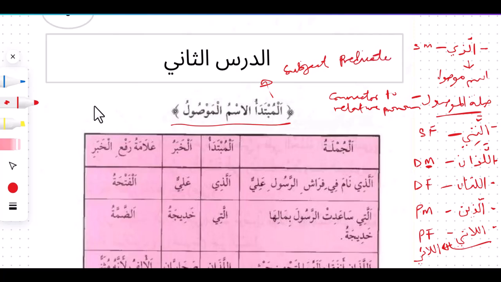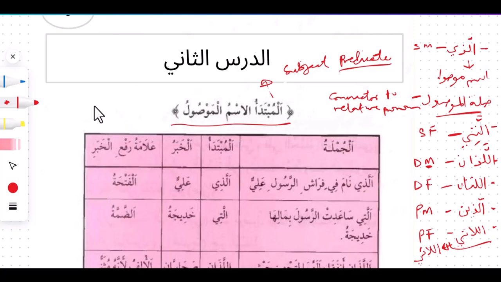When we say subject, that is the doer of the action. It is something that a sentence starts with. Whatever a sentence starts with is going to be referred to as the subject in the sentence. Whatever is attached immediately after the subject is going to be the predicate. For instance, when we say the boy went to Lagos, the boy is going to be the subject, while went to Lagos is going to be the predicate.